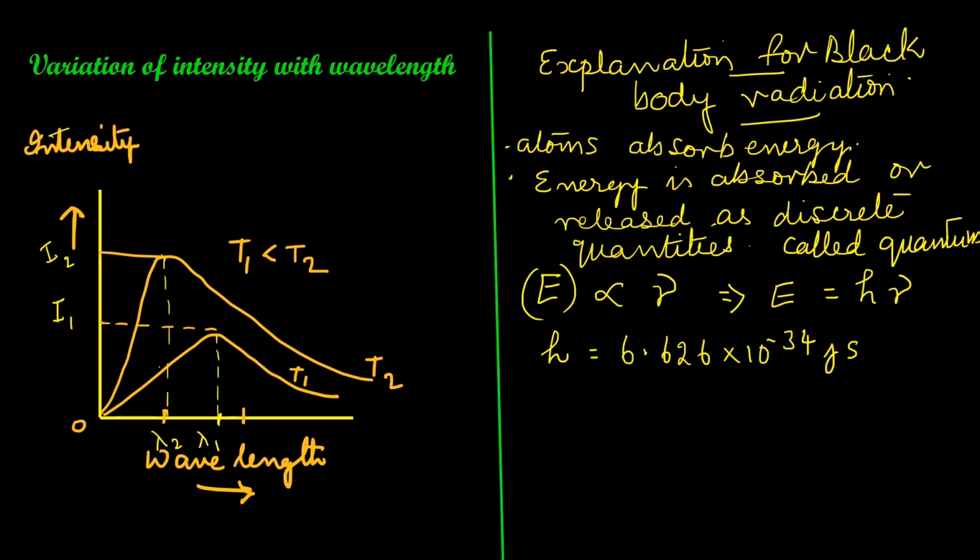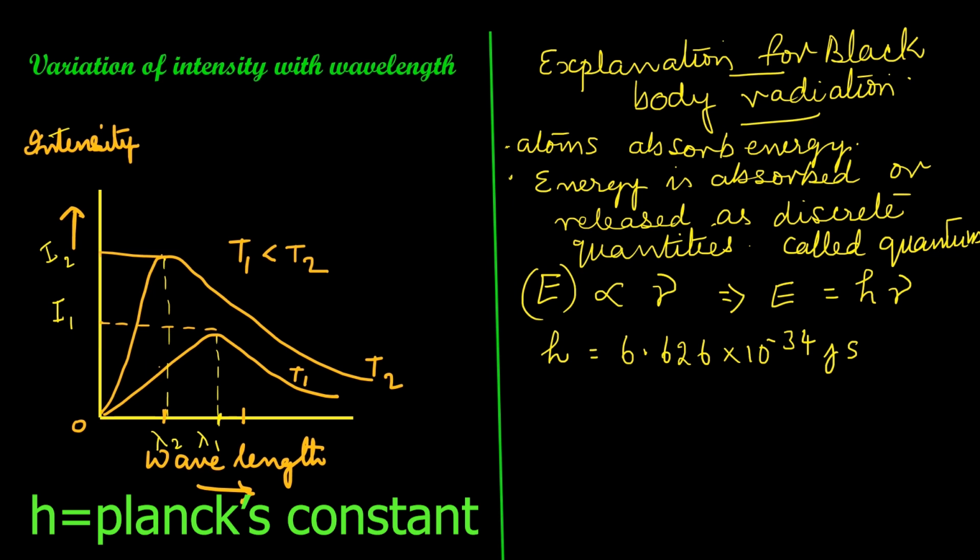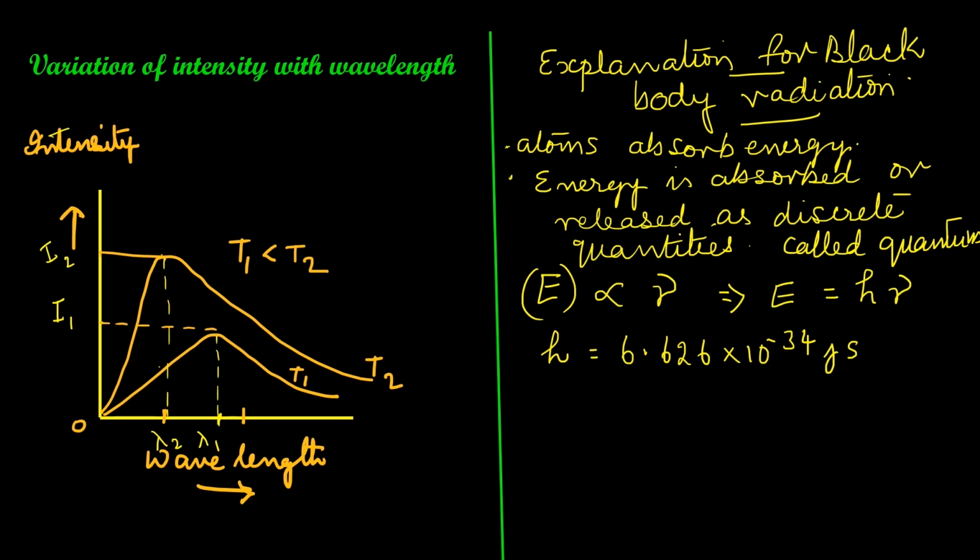So we can say energy is proportional to frequency. He used a proportionality constant h. So E is equal to h nu, and the magnitude of h is equal to 6.626 into 10 raised to minus 34 joule second. It means energy or intensity is a function of frequency nu.